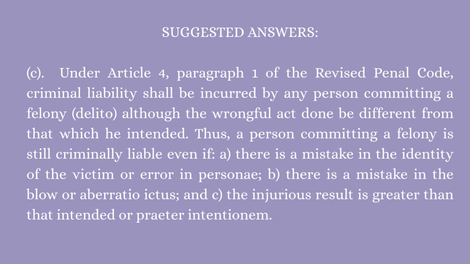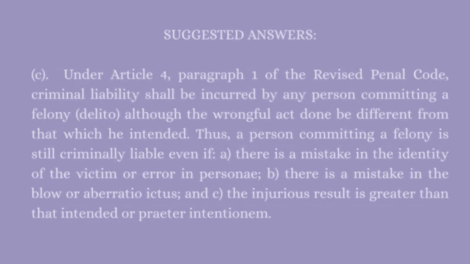Under Article 4, Paragraph 1 of the Revised Penal Code, criminal liability shall be incurred by any person committing a felony or delito, although the wrongful act done be different from that which he intended. Thus, a person committing a felony is still criminally liable if A. There is a mistake in the identity of the victim or error in personae. B. There is a mistake in the blow or aberratio ictus. And C. The injury's result is greater than that intended or praeter intentionem.